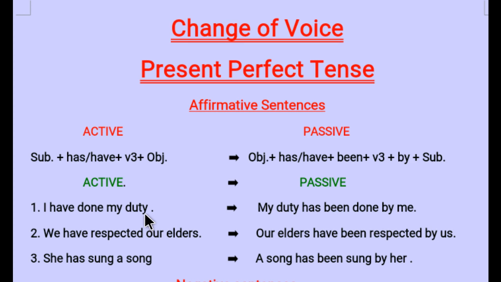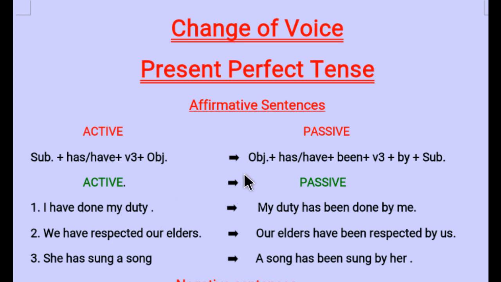So its first example of active: I have done my duty. I is subject, have is helping verb, done is verb's third form, and my duty is your object. So this sentence is correct according to these rules. Now we are going to change it according to these rules.